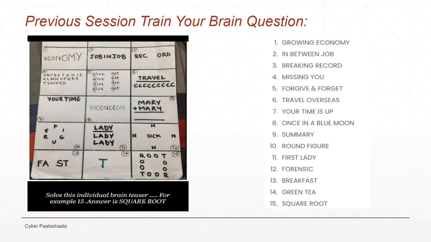The first one is growing economy, the second one is in between job, the third one is breaking record, the fourth one is missing you, the fifth one is forgive and forget, the sixth one is travel overseas, the seventh one is your time is up, the eighth one is once in a blue moon, the ninth one is summary, the 10th one is round figure, the 11th one is first lady, the 12th one is forensic, the 13th one is breakfast, the 14th one is green tea, and the 15th one is square root.